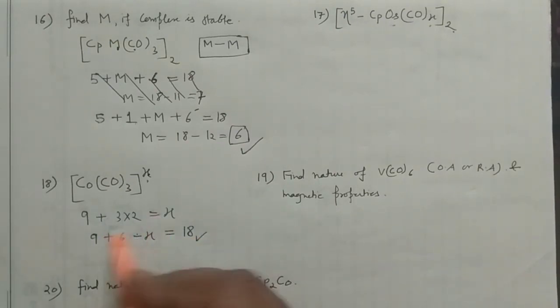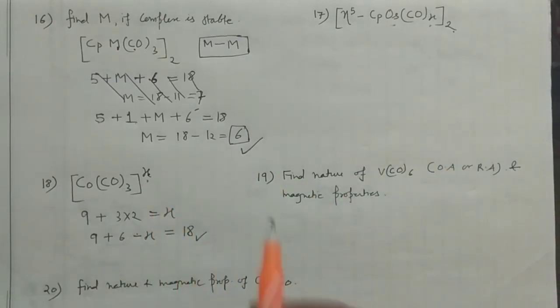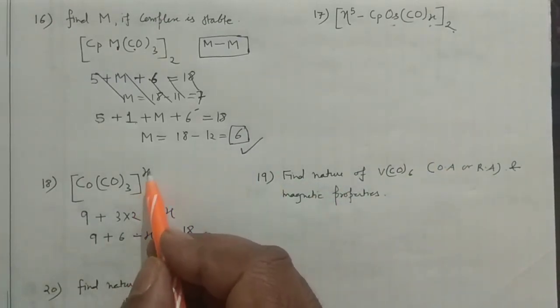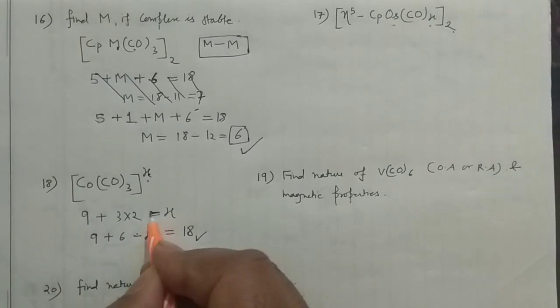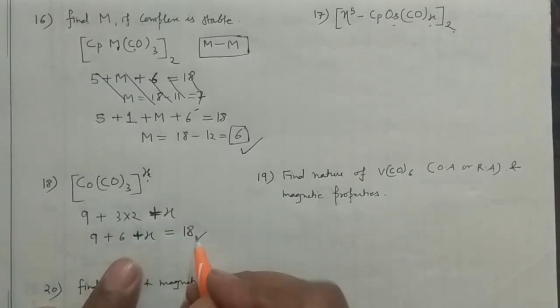Remember one thing, whenever this X is a positive number, you have to write positive here. When it is positive, then it is 18.